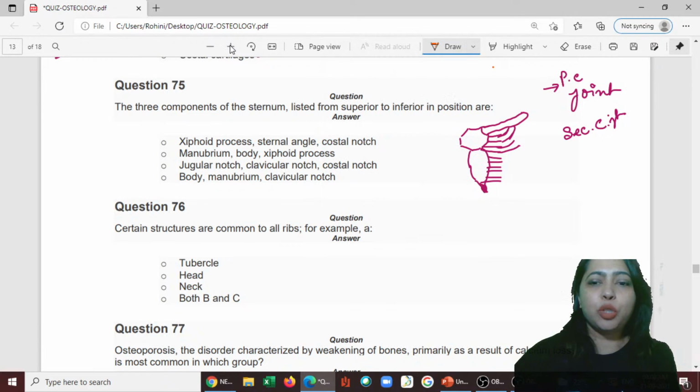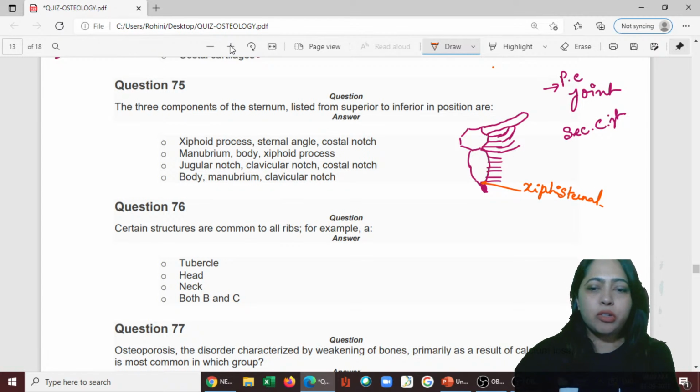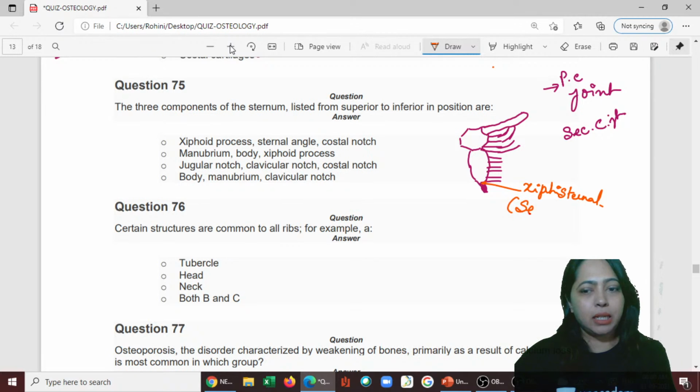Now who can tell me which one is primary cartilaginous joint? What about this one? This is called the xiphisternal joint. Okay, xiphisternal. What about this one? Is it a primary or a secondary? It is right in the center, so this is secondary cartilaginous joint.